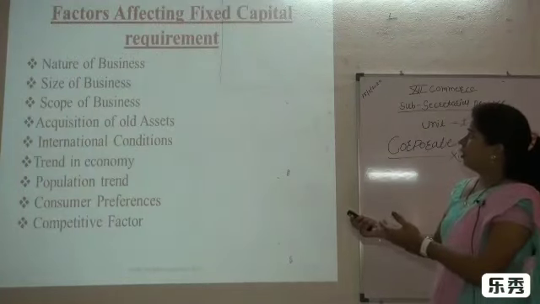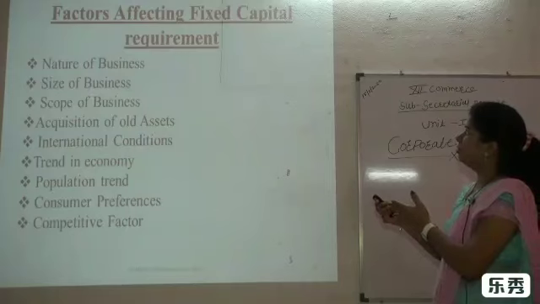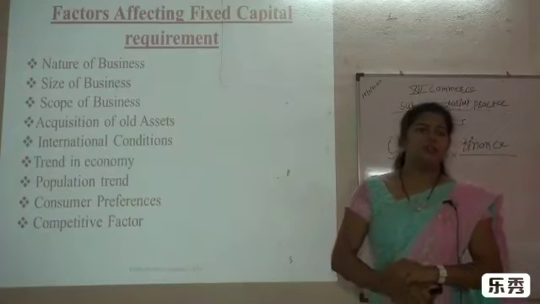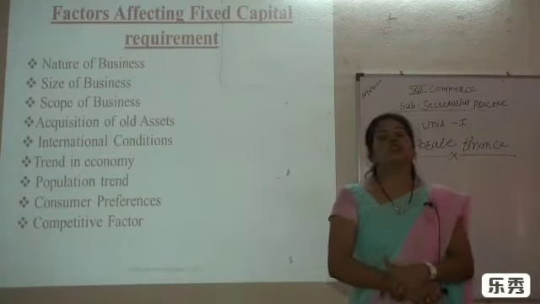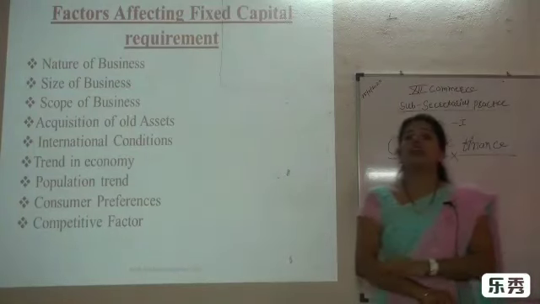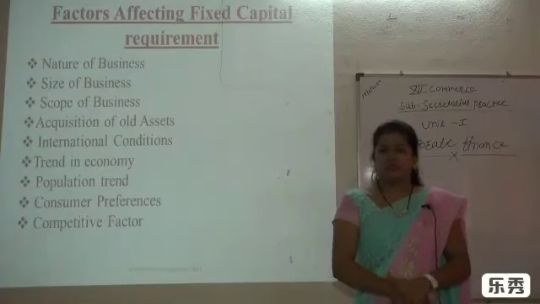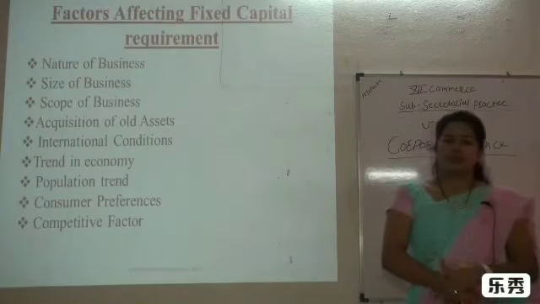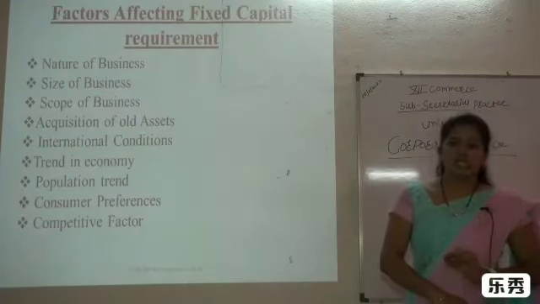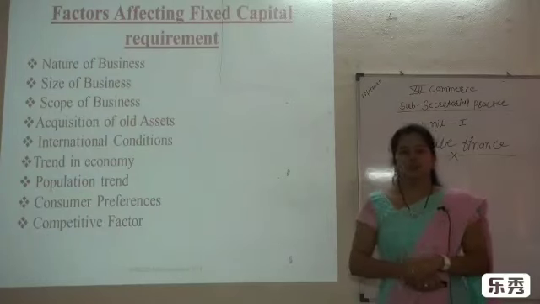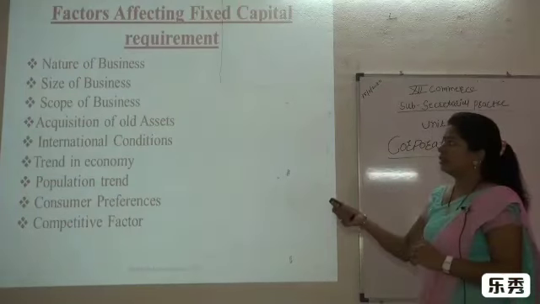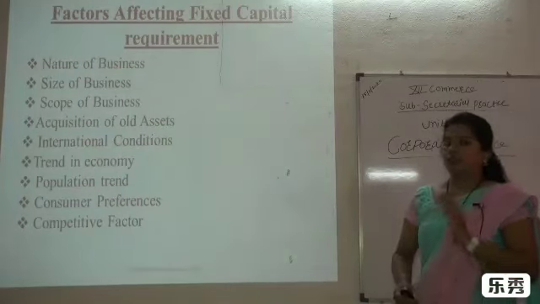Let's learn exactly what the factors affecting fixed capital requirement are. When we need fixed capital, which factors are important for consideration? So the first point is nature of business. What kind of nature of business? Suppose there is a trading organization, we need less capital. But suppose there is a manufacturing organization or public utilities organization, we need a huge fixed capital, because there are lots of activities and production processes, and that's why we need more fixed capital.